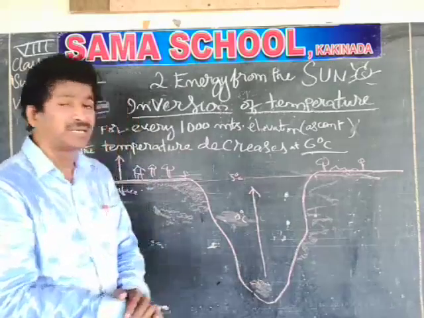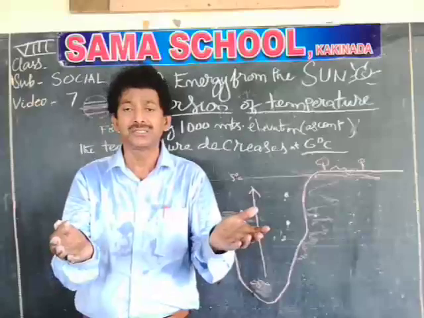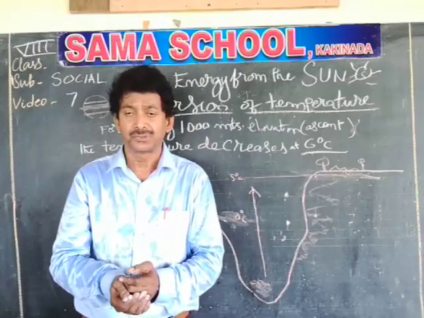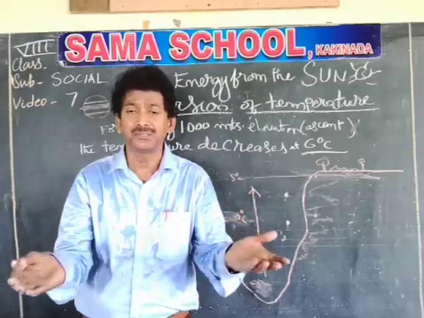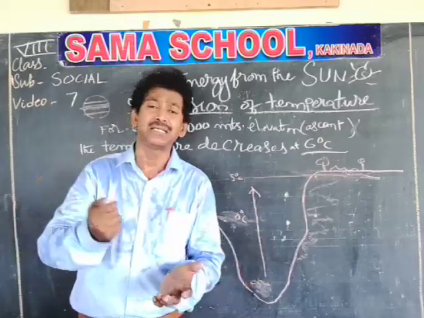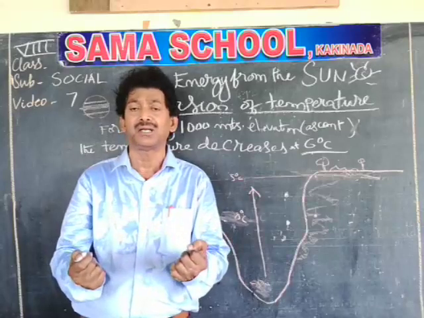So what is the reason? You know, hot air and cold air have different weights. On the surface of the earth, dense air exists, very tightly packed, because the gravity of the earth pulls all the atmosphere.